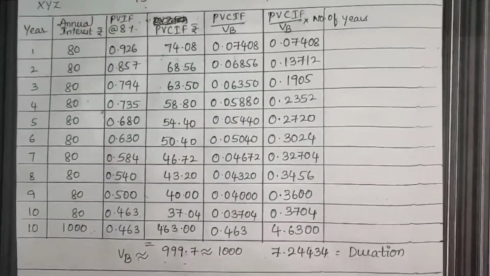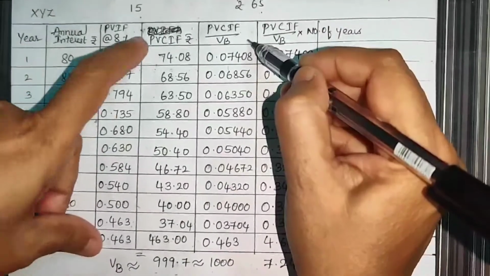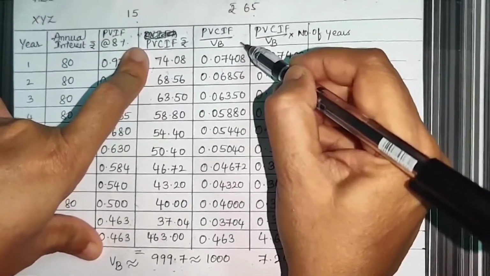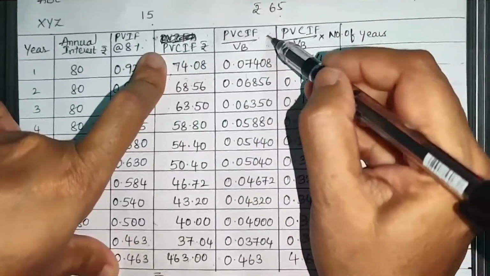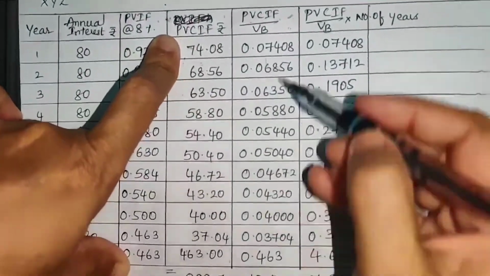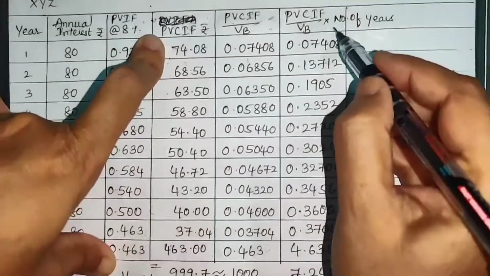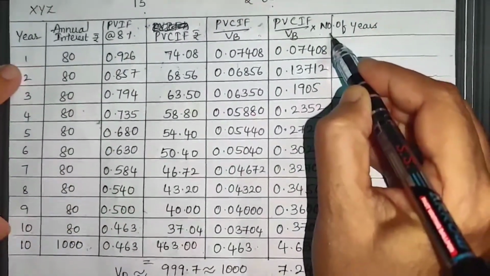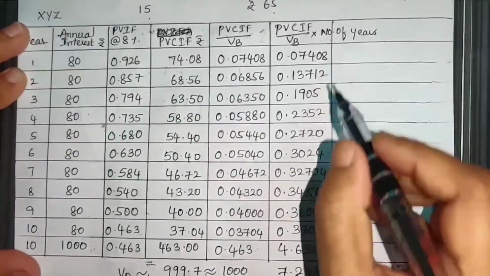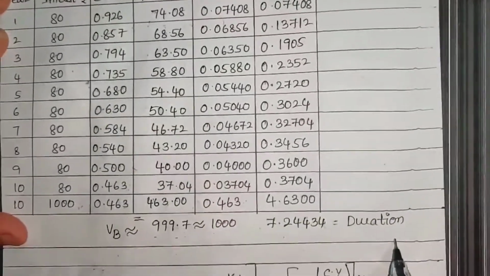After valuing this, I have to calculate the weightage of present value of cash inflows. I get the weighted term when the present value of cash inflows is divided by the value of the bond. After getting the weighted term, it should be multiplied by the number of years. Multiplying them with the number of years and summing up gave me the duration.